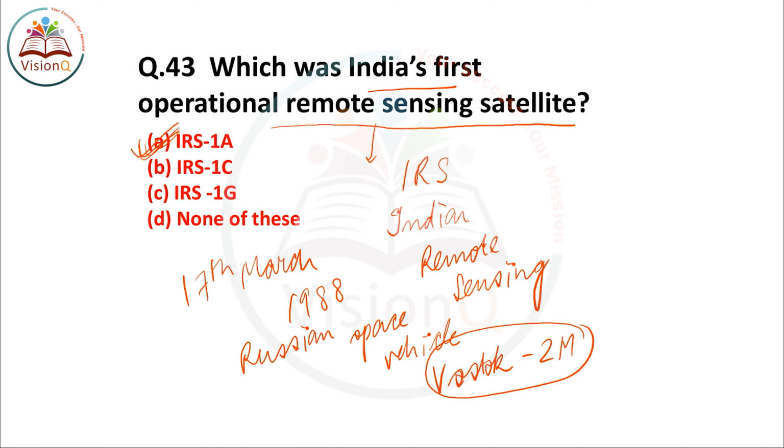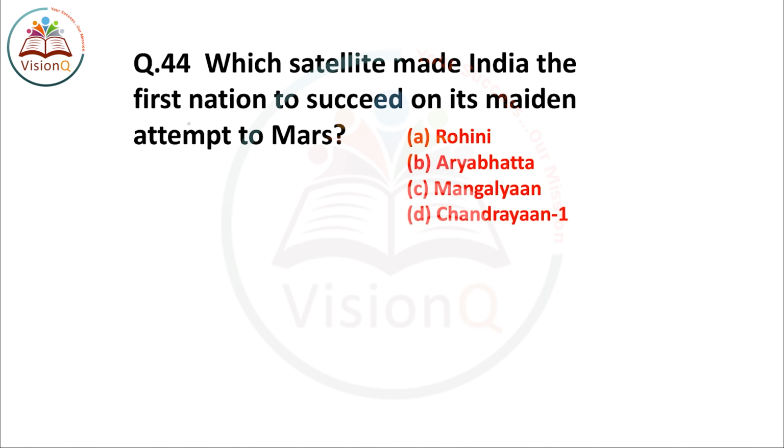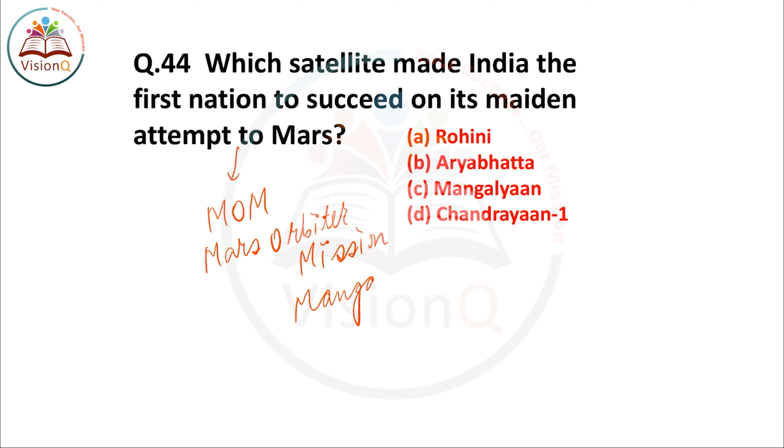The next question we'll discuss is question number 44. Which satellite made India the first nation to succeed on its maiden attempt to Mars? This is India's first mission to Mars, which is known as the Mars Orbiter Mission, MOM. In full name, it is Mars Orbiter Mission, also known as Mangalyaan 1. It was India's mission to Mars, and it was also India's first interplanetary mission.